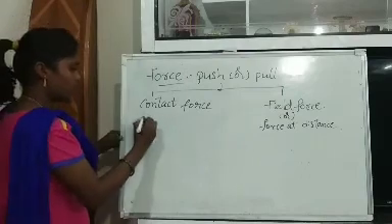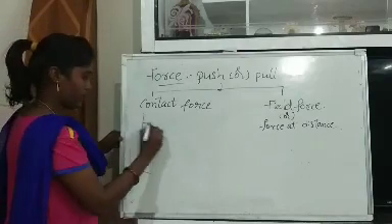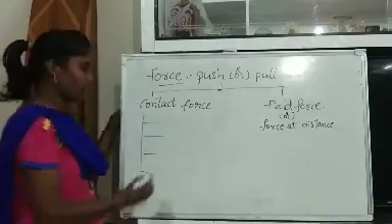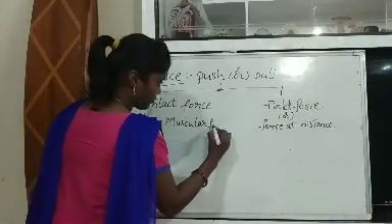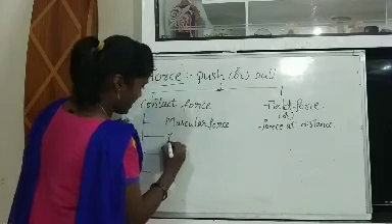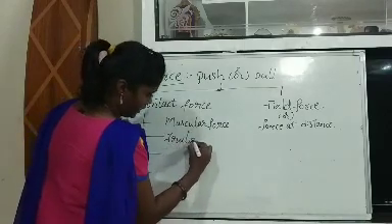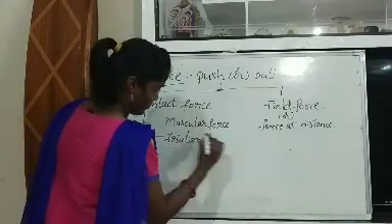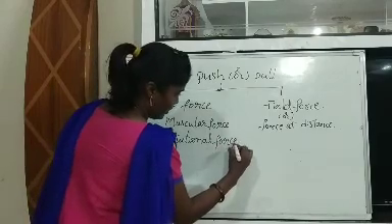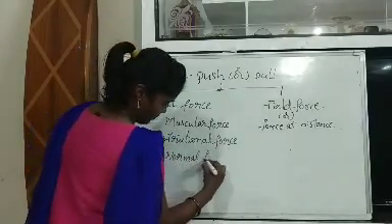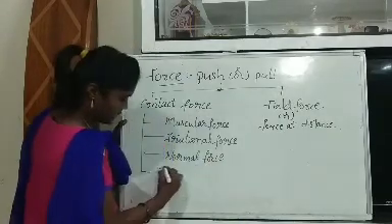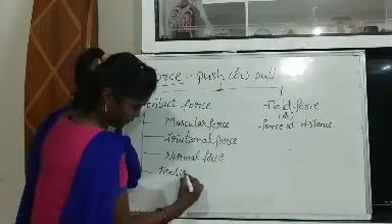The contact force is further divided into 4 types. First one is muscular force, second one is frictional force, third one is normal force, and fourth one is tensional force.